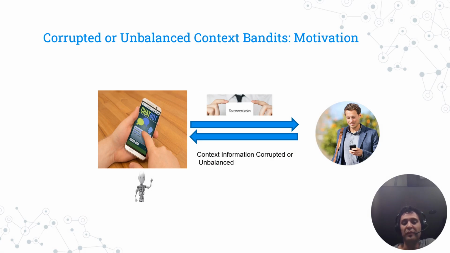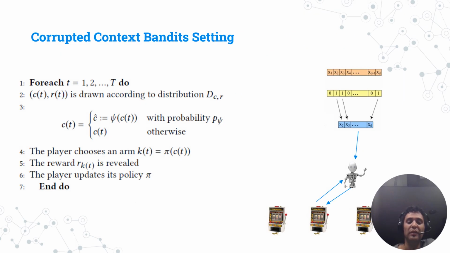For instance, say you're chatting with a chatbot, and the chatbot has some corrupted information about you, or unbalanced data related to your interests. So the problem setting is that, with some probability, there is corrupted context or unbalanced data in the historical data that the agent is observing in order to make decisions.